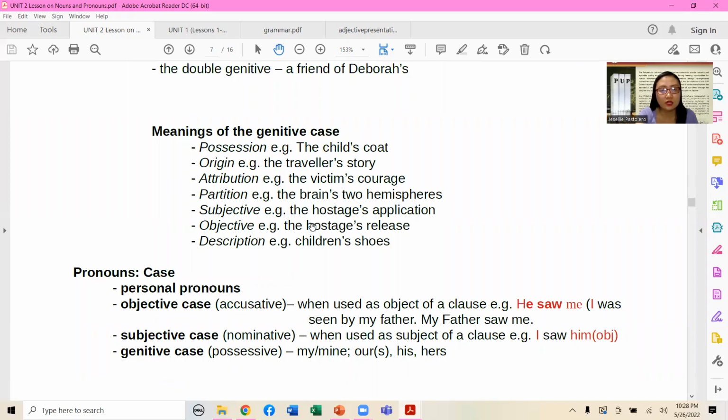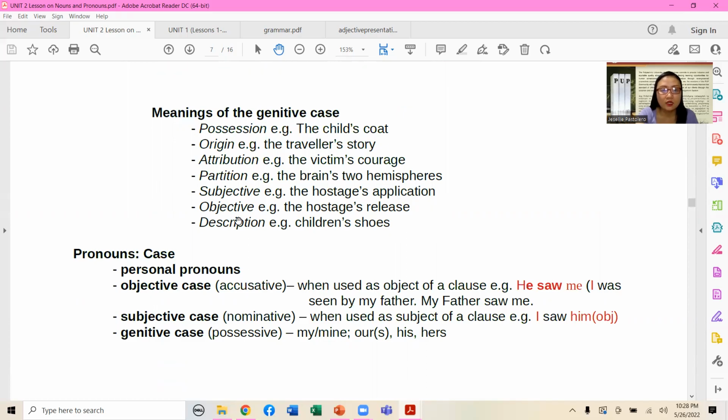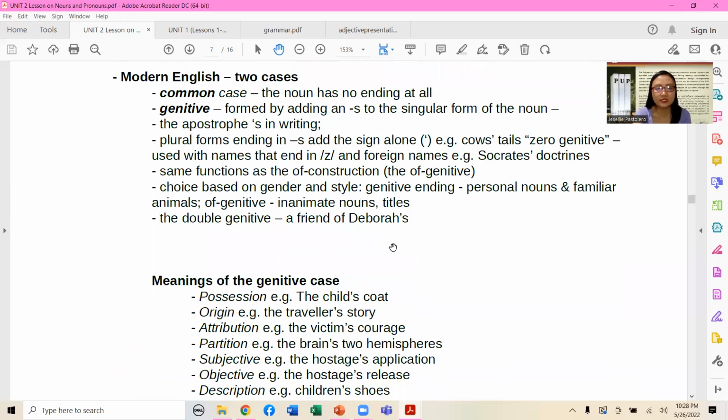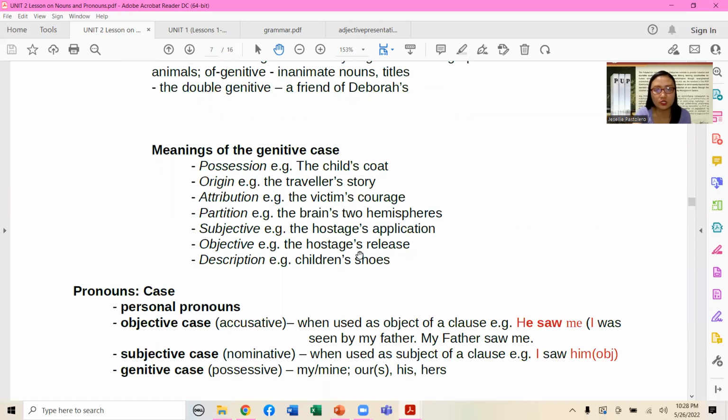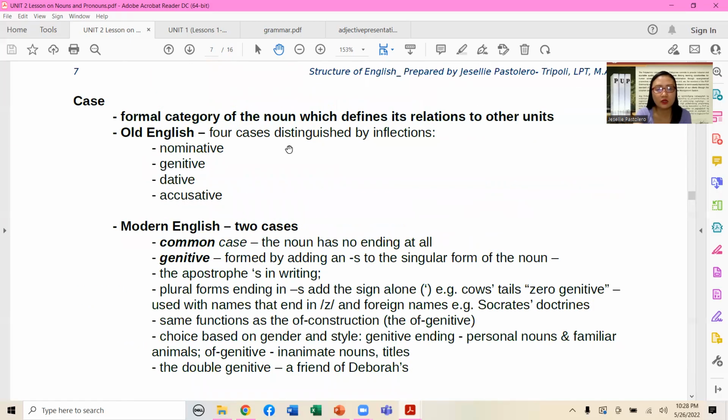Next, subjective, example given, the hostage's application. Okay, objective, example given, the hostage's release. And then the description, children's shoes. Yun, okay? So again, these are examples of the genitive forms of the nouns. Okay. And of course, we have the cases, personal, objective, subjective, and genitive case. So earlier, you have seen here, okay, the 4 cases as determined by the inflection of the nouns via cases.